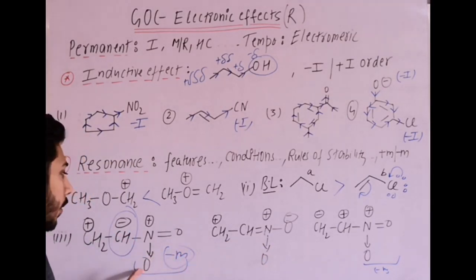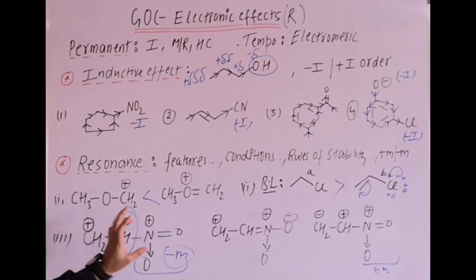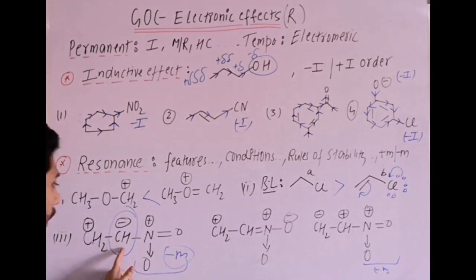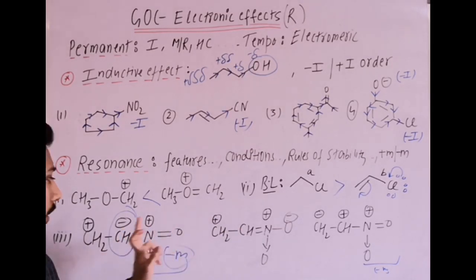and between 1 and 2 you can take here minus charge, adjacent is minus M group, and that will be more stabilizing as compared to the other, but here one point we can also make between these two. Here minus charge is present on carbon, fine, plus charge is common. Plus charge is common, which is electron deficient. Only difference is minus charge on carbon and minus charge on oxygen.